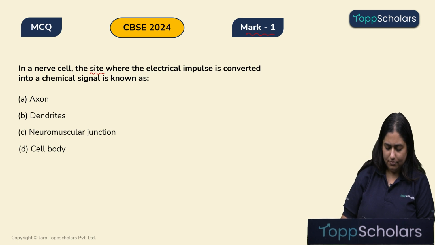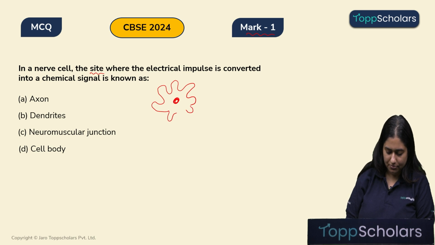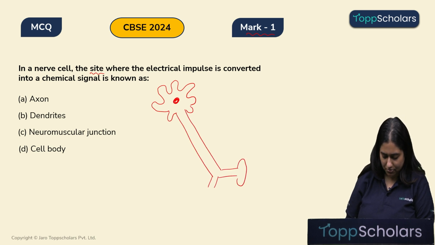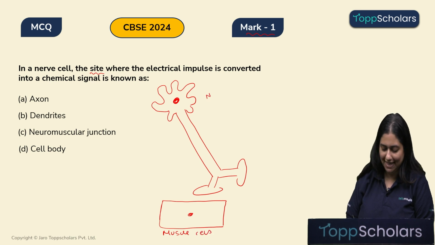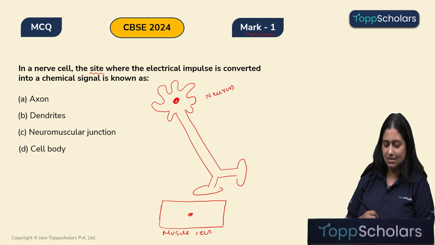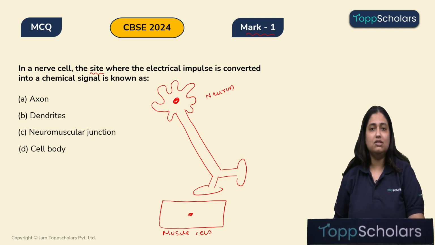Children, let's quickly draw a structure of a neuron. Okay. So, over here we can see two cells. One is a neuron and this is a muscle cell. Children, what's the function of a neuron?